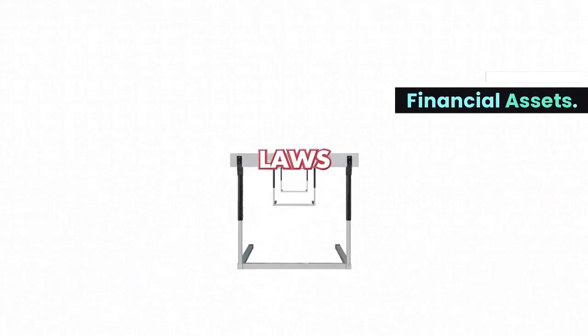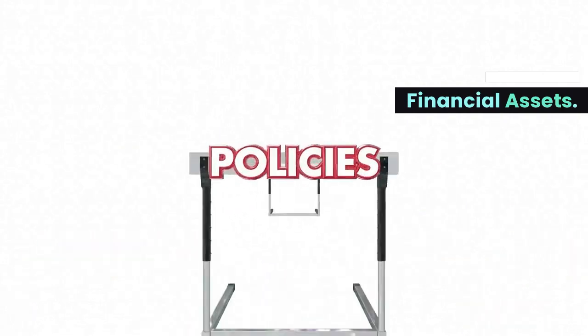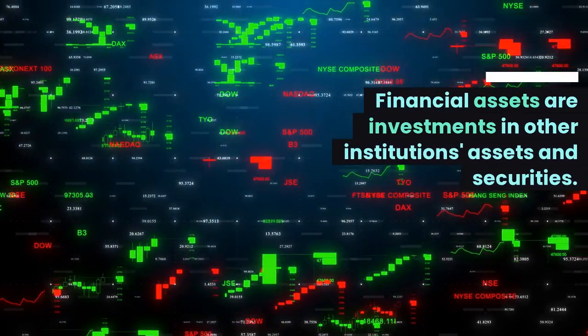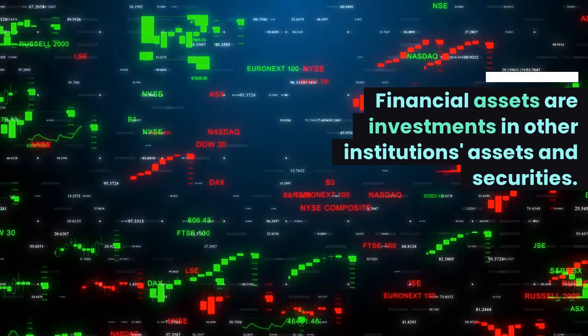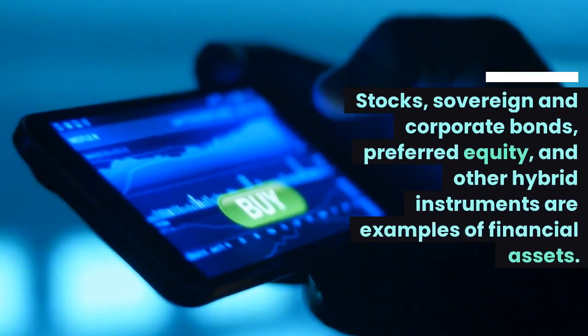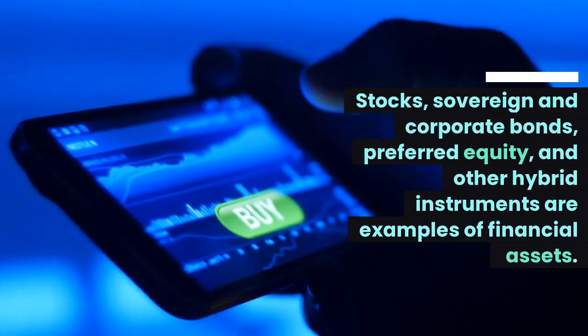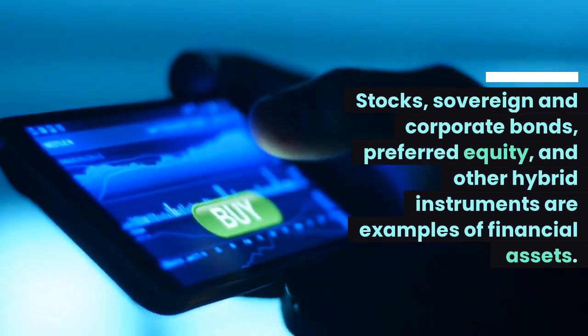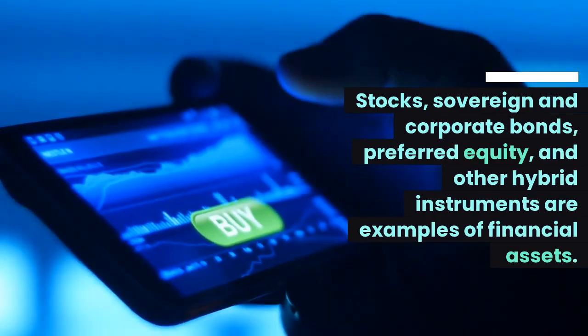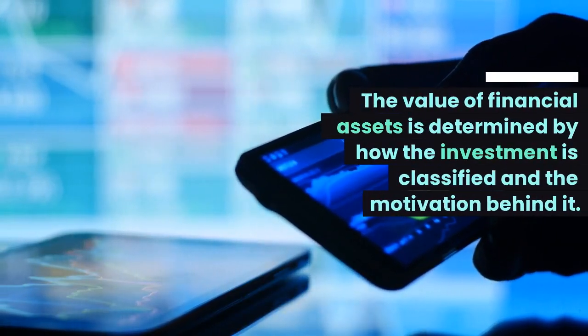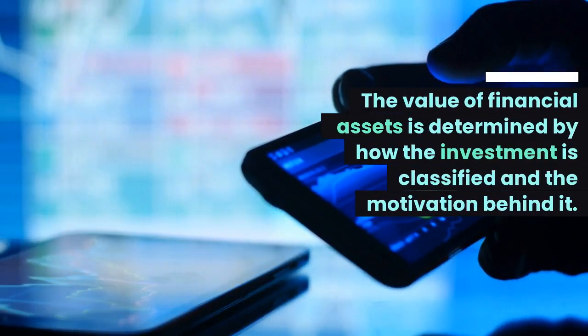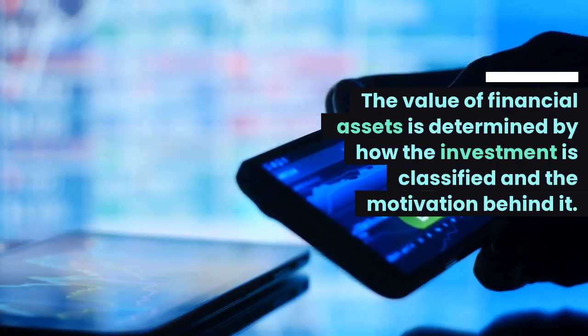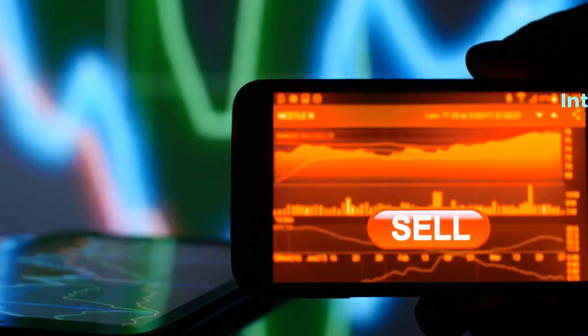Number 3. Financial assets. Financial assets are investments in other institutions' assets and securities. Stocks, sovereign and corporate bonds, preferred equity, and other hybrid instruments are examples of financial assets. The value of financial assets is determined by how the investment is classified and the motivation behind it.